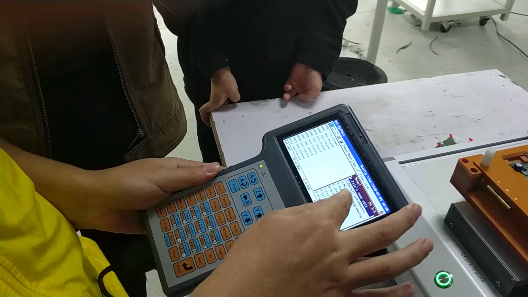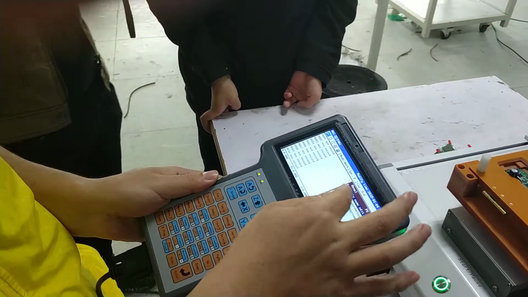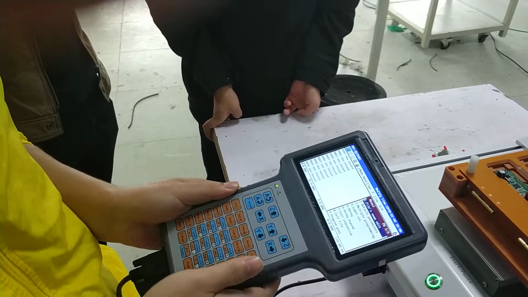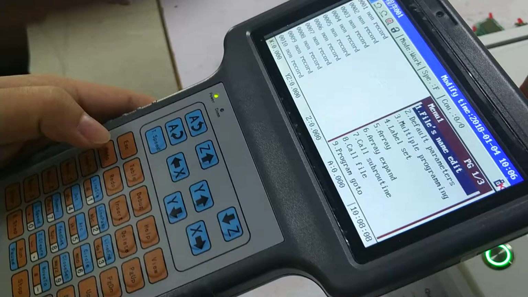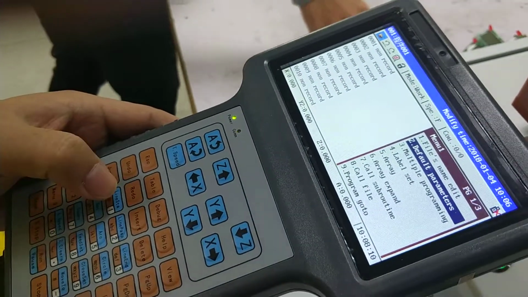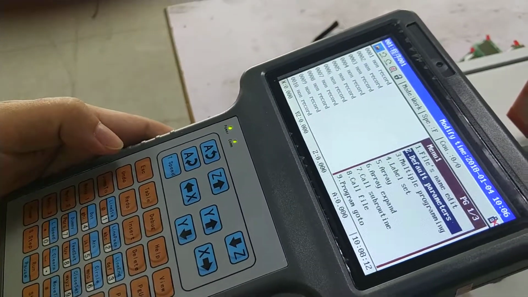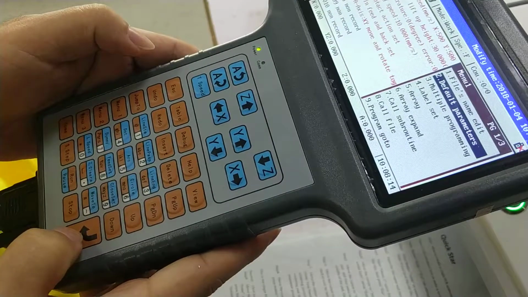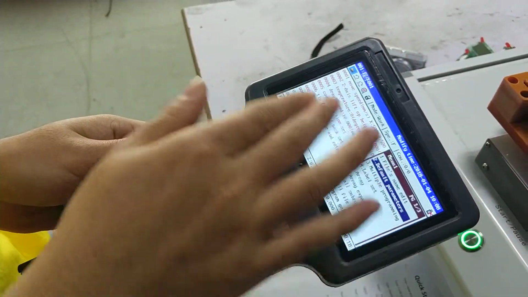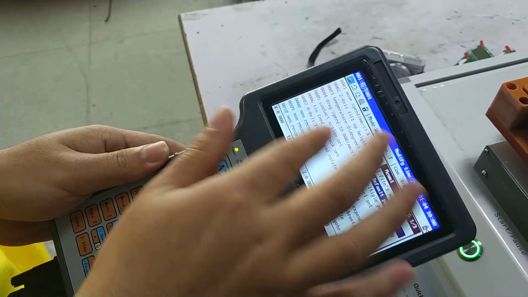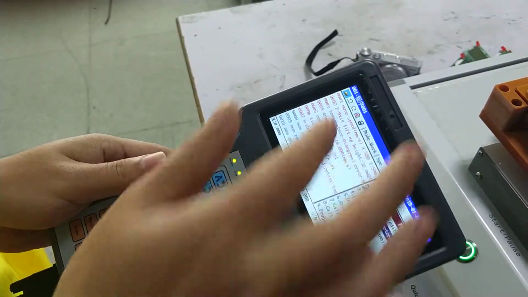Then move the cursor to default parameters. Press enter to confirm. So now you can see the default parameters like this.